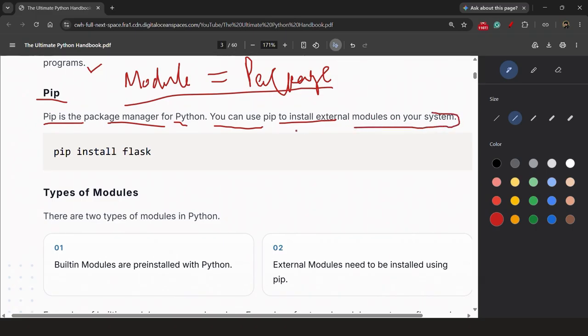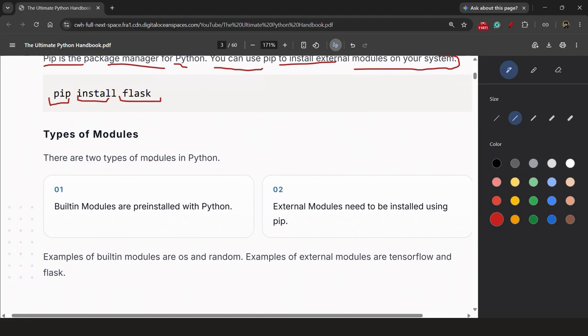So pip is used to install external modules that are not available by default. You need to install it into your system and then you can use it by importing into your code. Like there's a module called Flask. You can simply install it by using the pip command. In your terminal or command prompt, you need to write pip, then install, then Flask. It will automatically install all the code, all the libraries of this module.